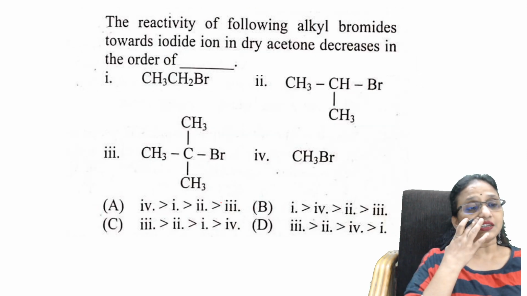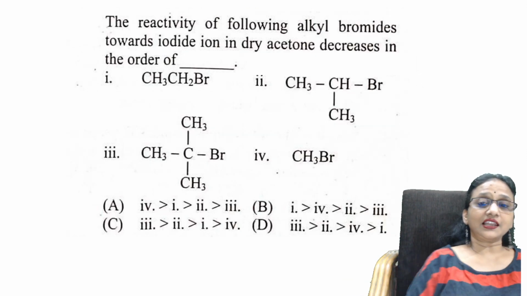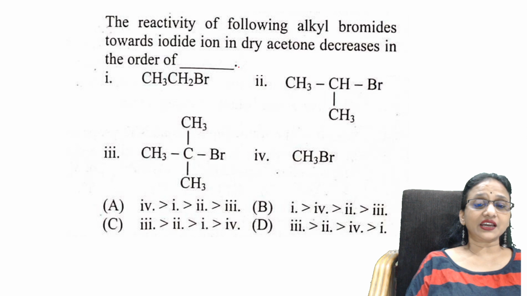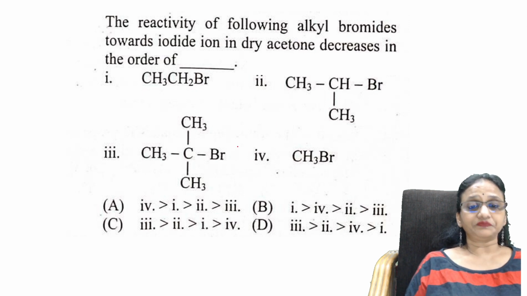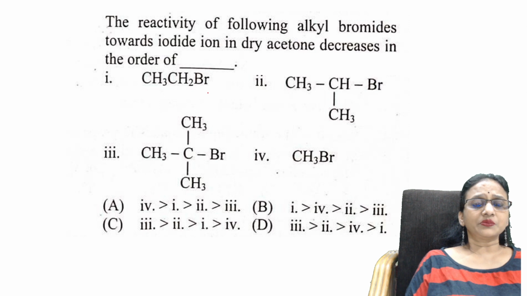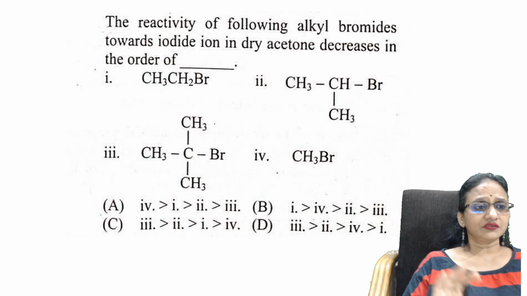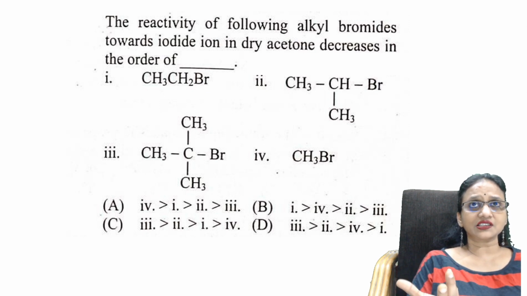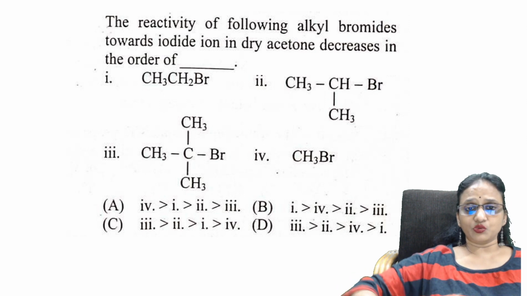Next question. The reactivity of the following alkyl bromides towards iodide in dry acetone decreases in the order. Remember, students, first of all, which reaction is this? It's the Finkelstein reaction. Just now we have seen the preparation: in the Finkelstein reaction, iodoalkanes are prepared from bromo compounds.